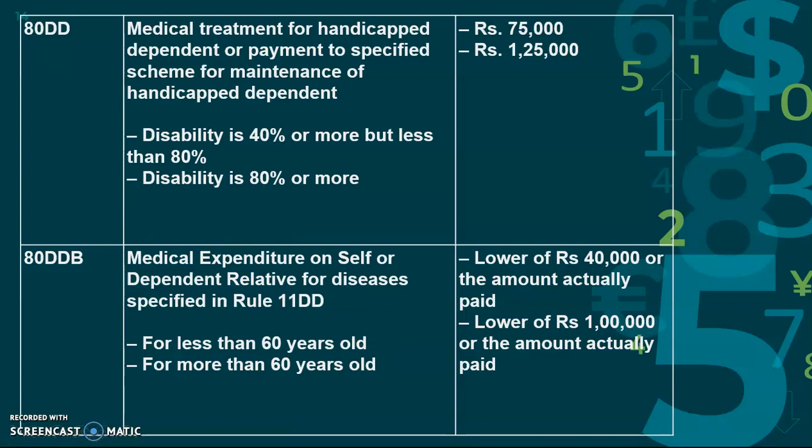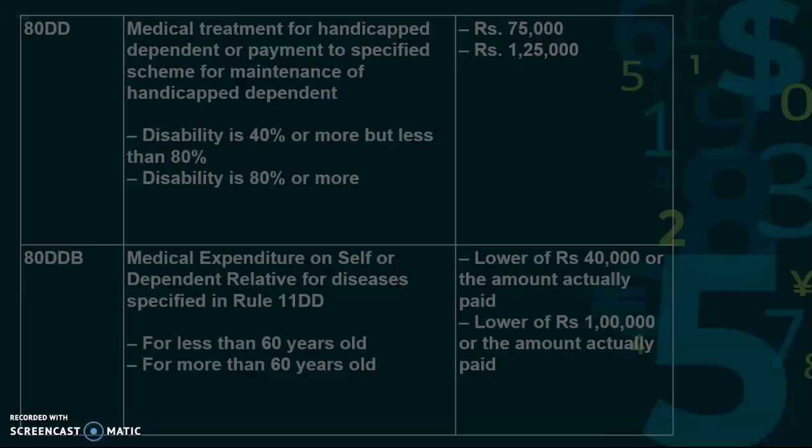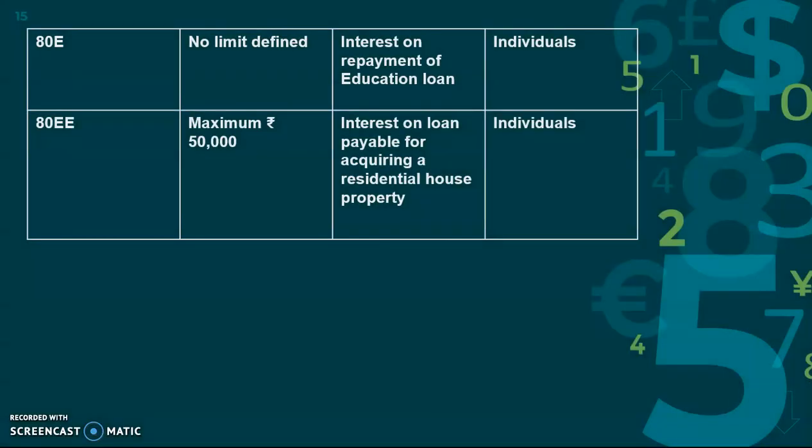So under some sections, for some diseases we can get deductions. For the treatment of those diseases we can get deductions. For senior citizens and those less than 60 years old, the amount differs. Okay, so the next thing is 80E.